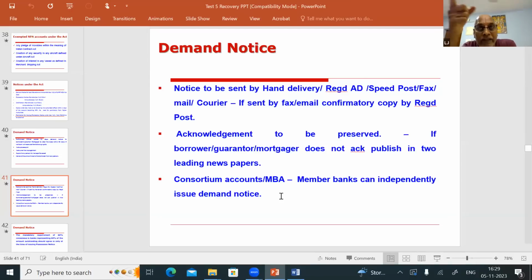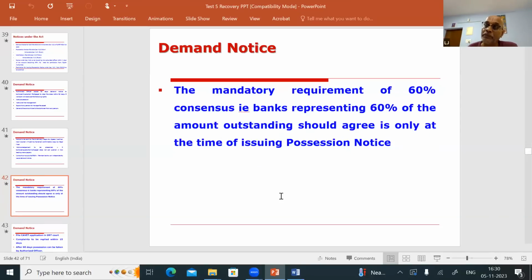As I told you, when it becomes NPA in our bank, within 3 days we have to issue the demand notice. To issue the possession notice, we have to get permission from ROCO. Similarly, in a consortium and member bank arrangement, if the account becomes NPA, the bank in which it became NPA can issue the demand notice without the permission from other members. But before issuing the possession notice, permission of the other members is to be obtained. Then all the banks' permission is obtained.